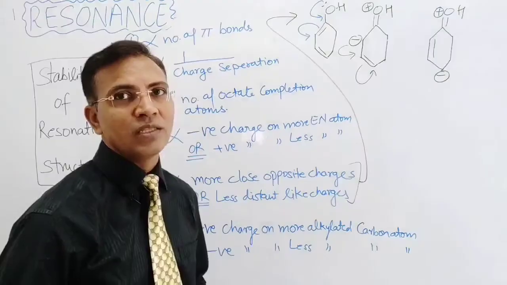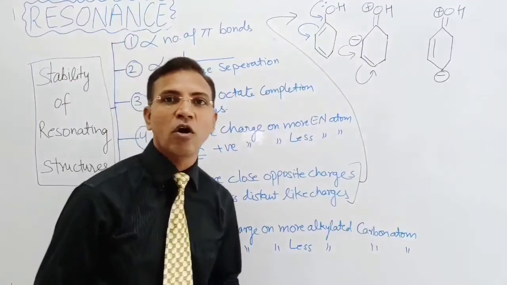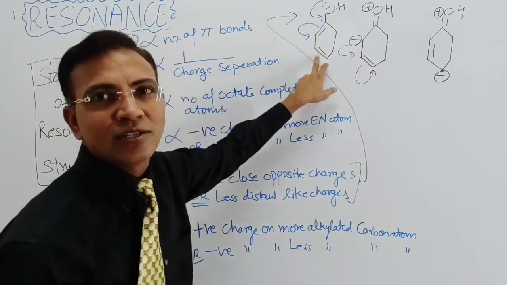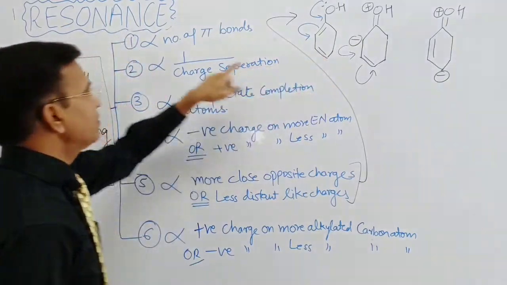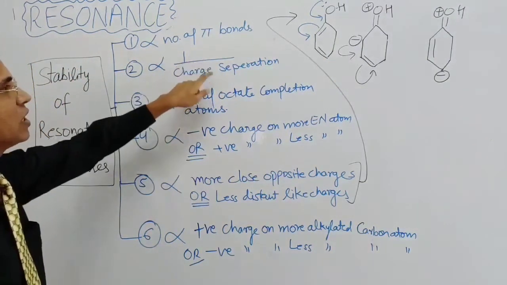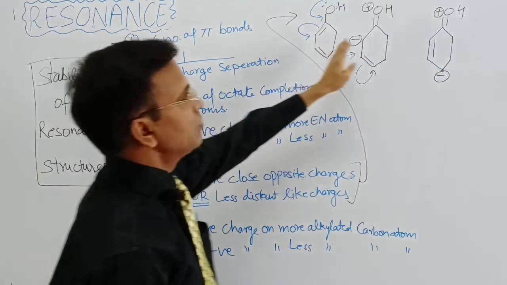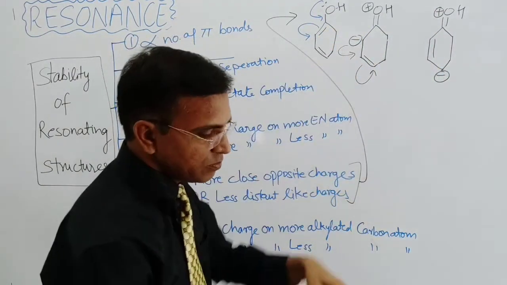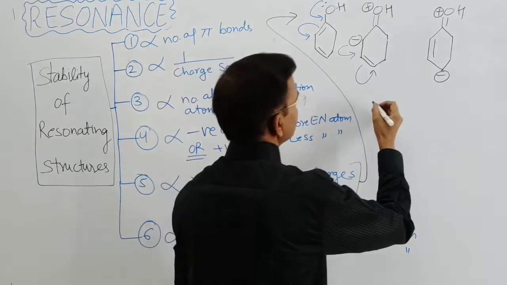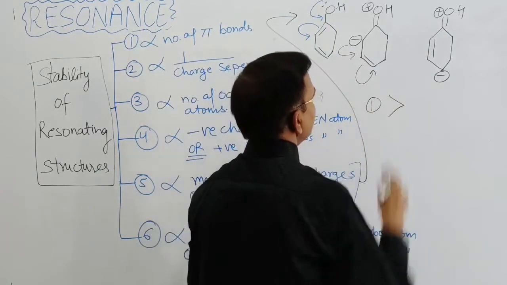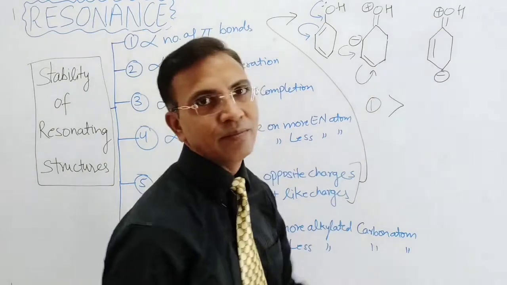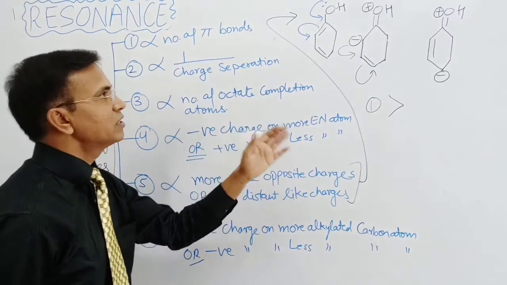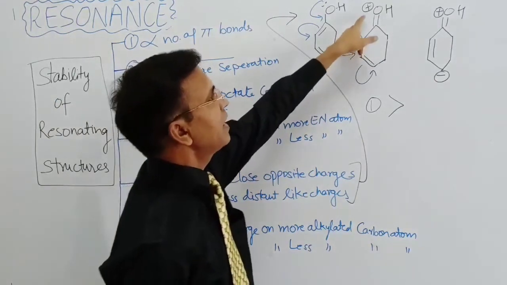So beta, in these three resonating structures you may clearly observe that the first one doesn't have charge separation, right? And the others have charge separation. That means the molecules which have charge separation are less stable. So the first one is more stable. Now move to the second and third. In the second and third, charge separation is there, and between the charges a distance arises.